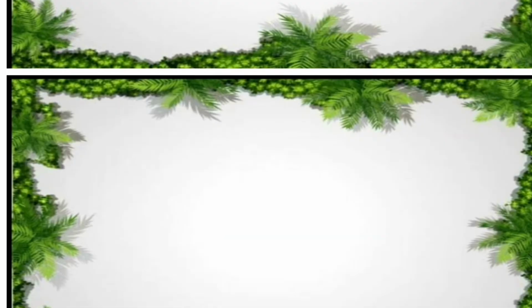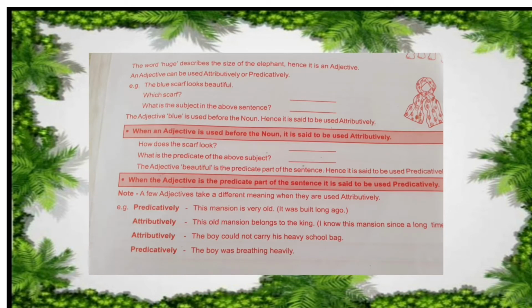So, some adjectives come before the subject and some adjectives we use after the subject. This is the only difference between the usages of adjectives. If the adjective is used before the noun, then it is said to be used attributively. If the adjective comes before the noun, then it is an attributive adjective.